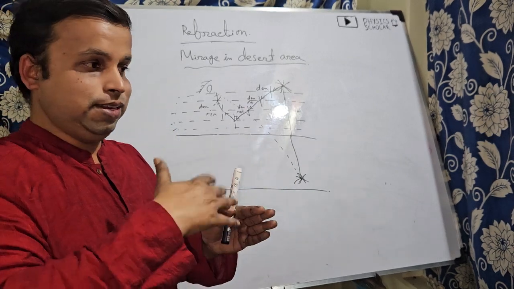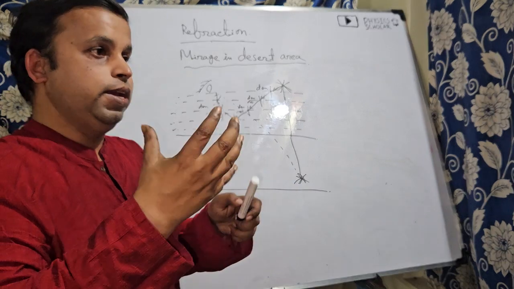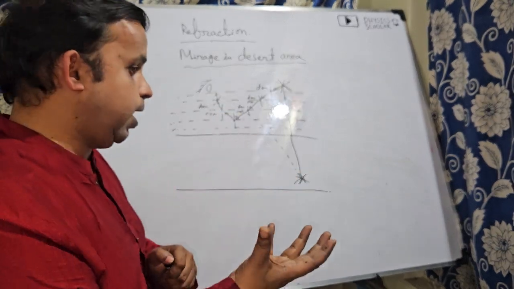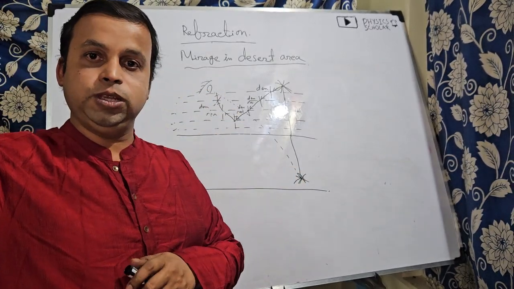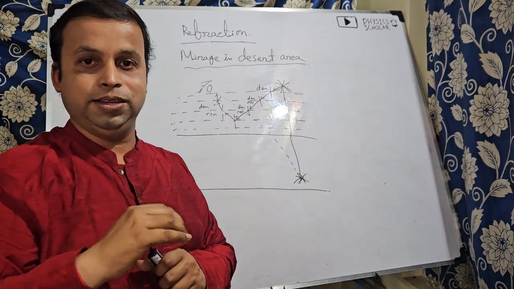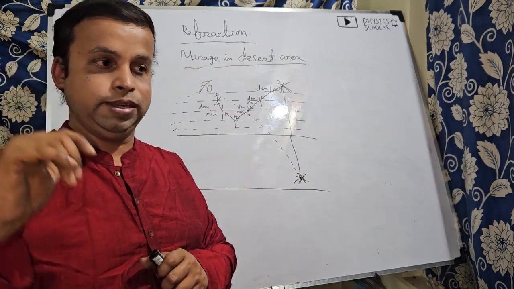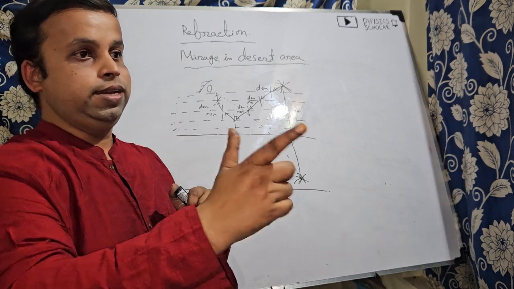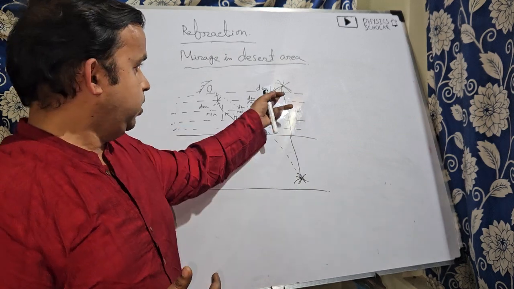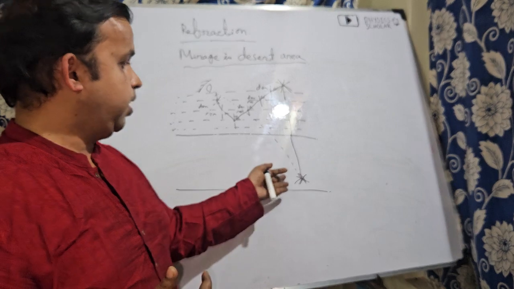Okay, that means it is not fixed, it is vibrating. That means the same sensation we have. That means some image of the tree is falling on the water. Okay, the water is vibrating, the image is also vibrating. So by watching this, we will feel that the image falls on water. Okay, but actually it is not.